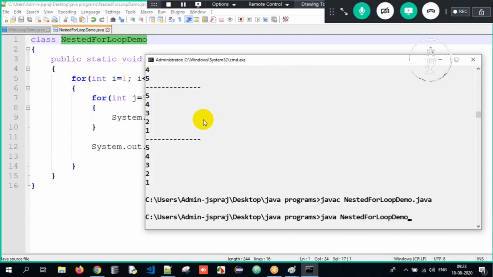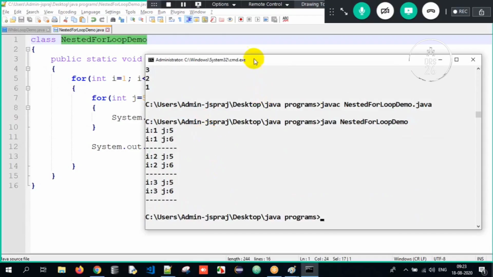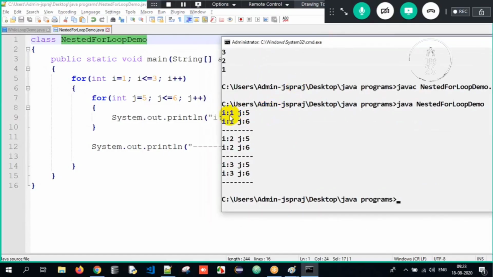But let me show it to you. Can you see here? What output did we get? i value is 1, but j value is 5 and 6. i value is 2, j value is 5 and 6. i value is 3, j value is 5 and 6. So meaning for one outer value, all the values of the inner will get executed. For one value of i, all the values of j will get executed.